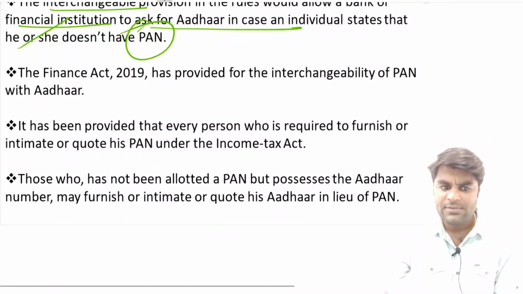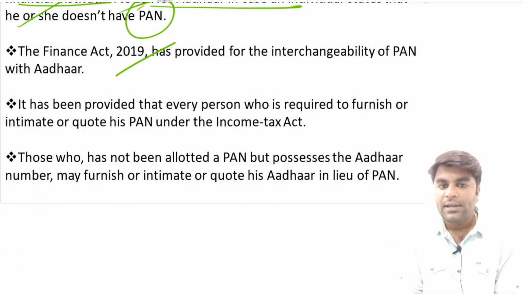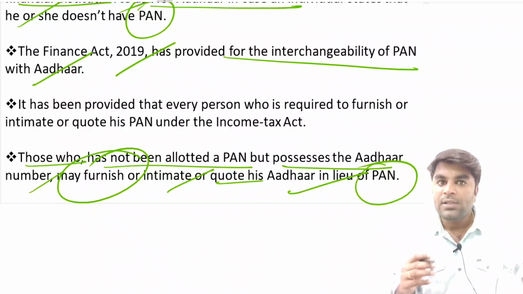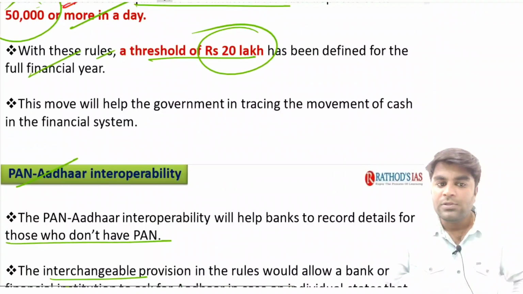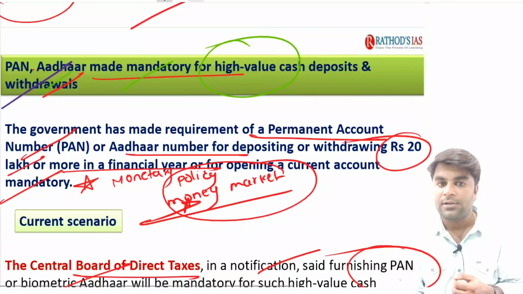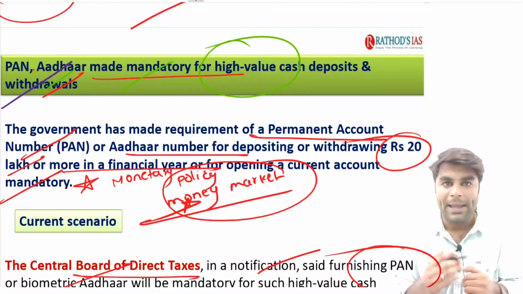Simple, you can understand these statements very easily. The Finance Act of 2019 has provided for the interchangeability of the PAN with the Aadhaar. Those who have not been allotted a PAN but possess an Aadhaar number may furnish or quote their Aadhaar in lieu of the PAN. So in such a way, with the PAN Aadhaar interoperability, you can use either one. This is the new development with respect to PAN or Aadhaar being mandatory for high value cash deposits and withdrawals, particularly with the banking sector.